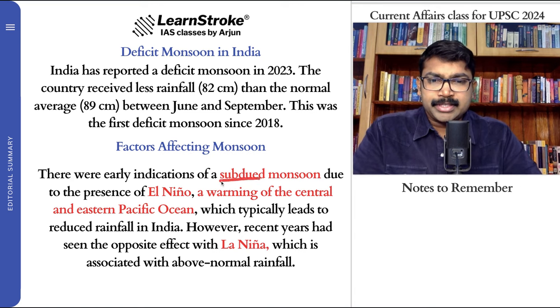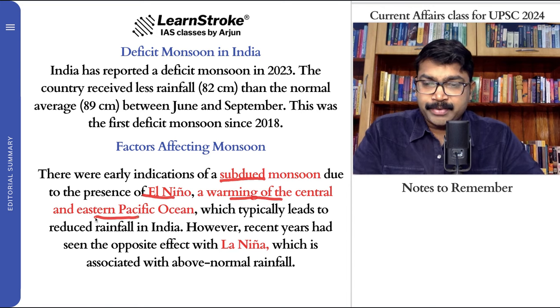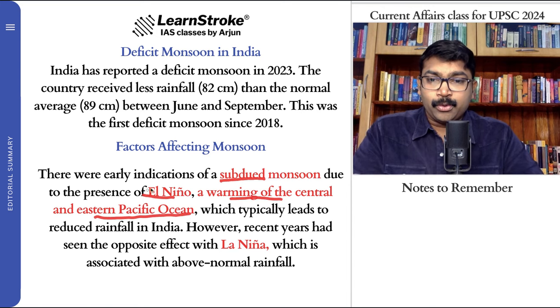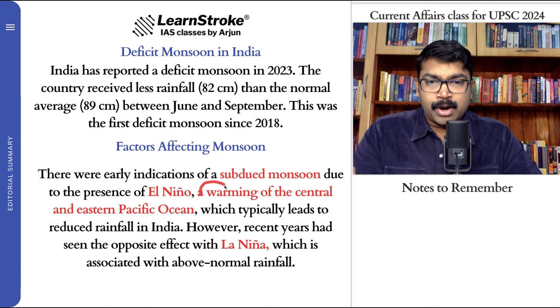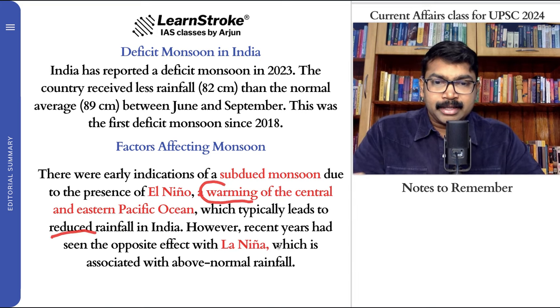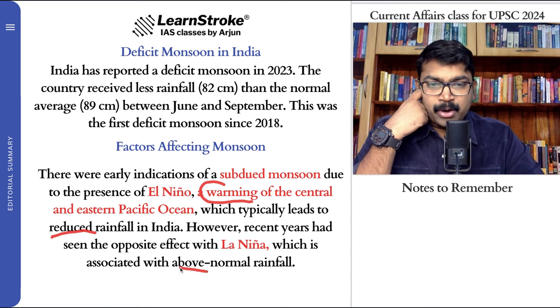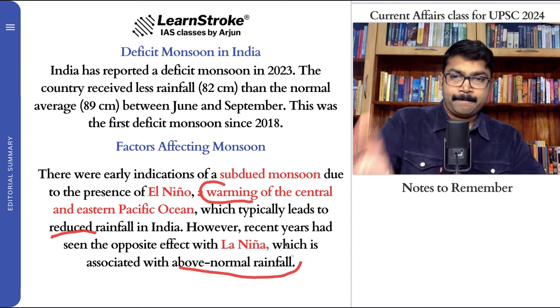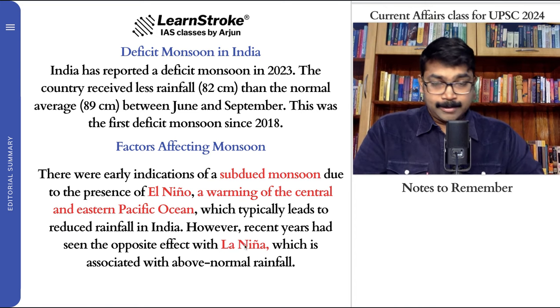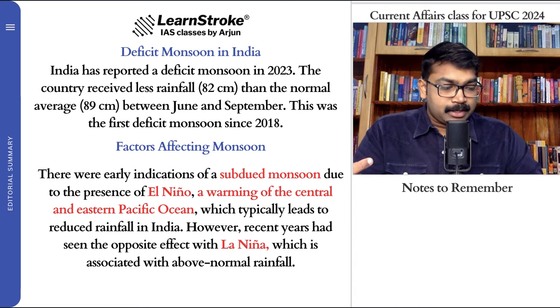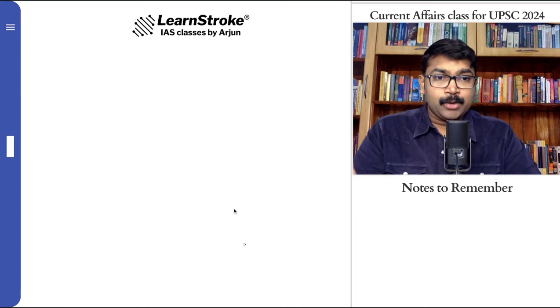So there were indications of a subdued monsoon due to the presence of El Nino, which is a warming of the central and eastern Pacific Ocean. So El Nino typically leads to reduced rainfall in India. Definitely remember the word, it's a warming, and it causes reduced rainfall in India. However, in recent years we have seen the opposite, La Nina, which is associated with above normal rainfall. So please try to understand the concept of La Nina. These are some of the factors that can affect the monsoon, El Nino and La Nina.